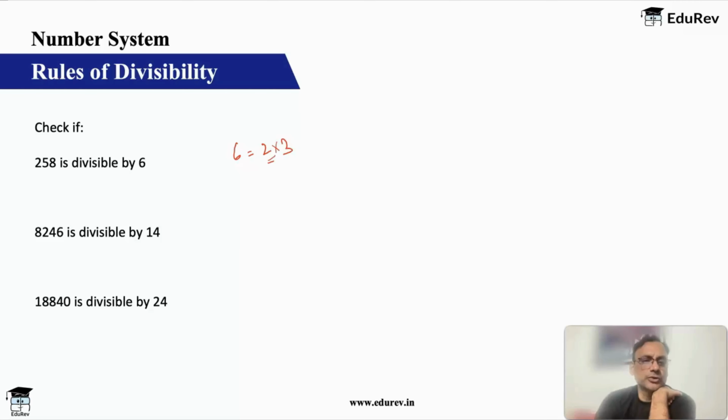And for 2, you check the last digit is 8, so for 2 it is yes. And for 3, you check the sum of the digits. So 2 plus 5 plus 8 is 15. 15 is divisible by 3. So it is divisible by 3 also. Hence the answer is yes. Okay. Then we have to check for 14. Now 14 is 2 into 7. So first we check for 2. The last digit is 6, which is an even number. Hence it is divisible by 2.